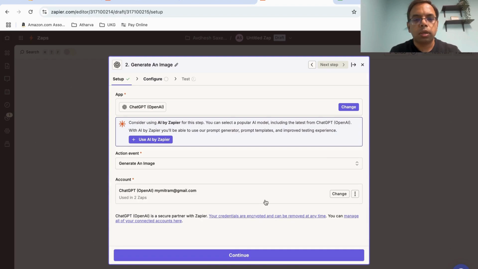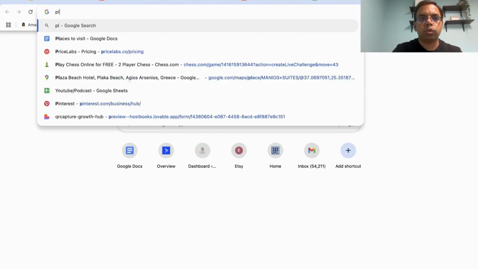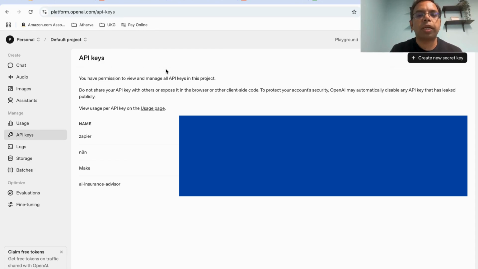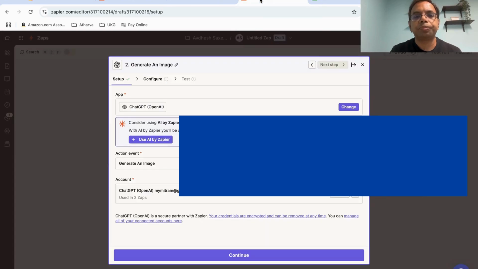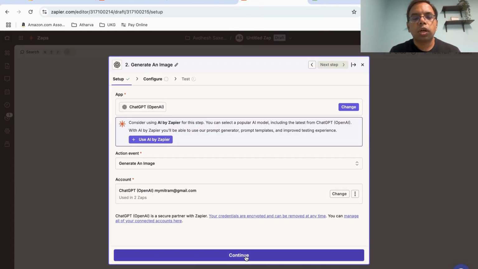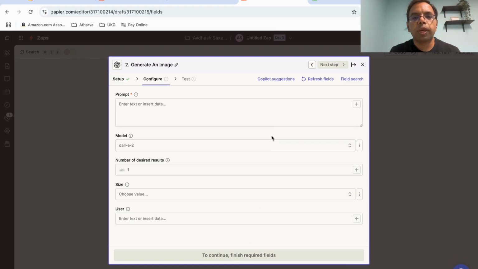Now, I already have configured my OpenAI account, but if you have not done it, you can just select add an account, and then you have to provide keys for it. So if you go to platform.openai.com, let me show you, and create keys, and copy paste and bring it here. So now we are going to use OpenAI.